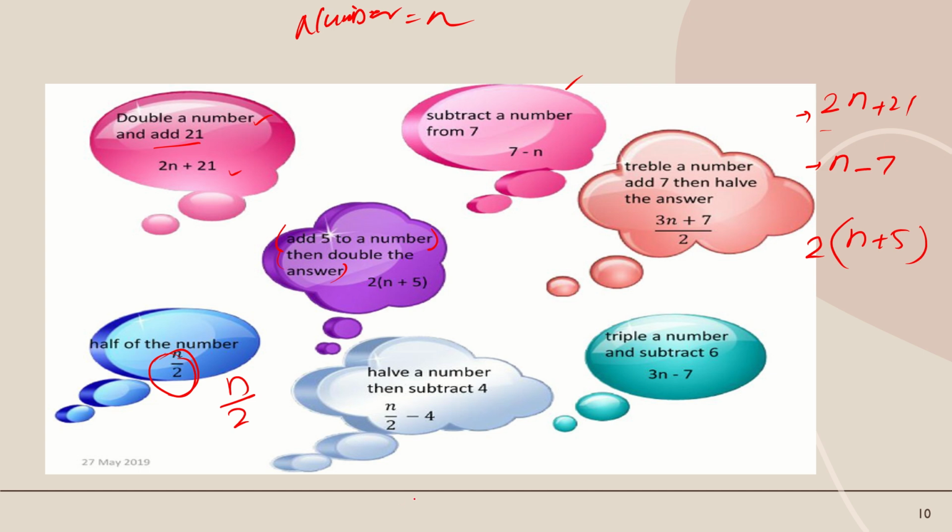Next one, half the number, then subtract 4. First write half the number, n by 2, then subtract 4, same as this one. It has the same procedure.